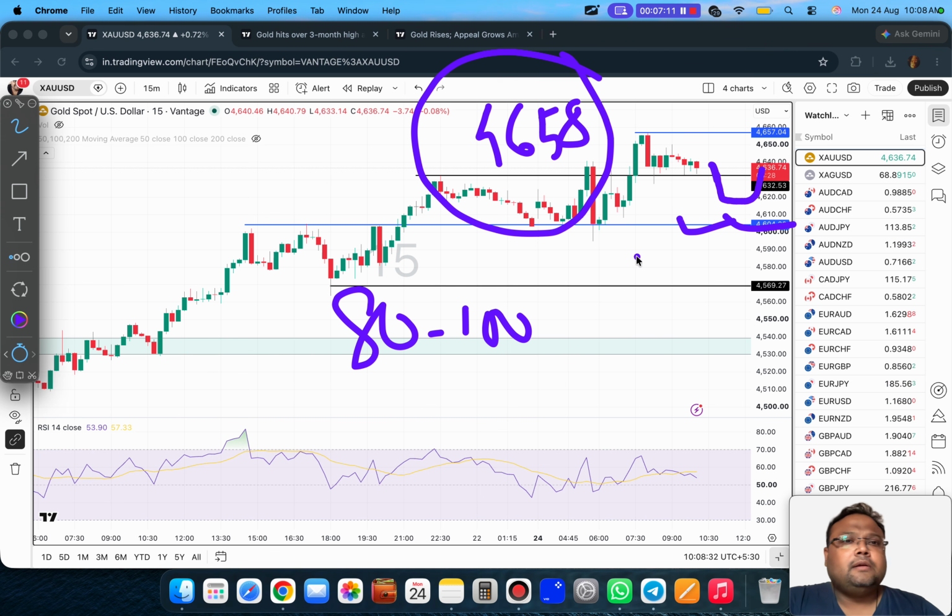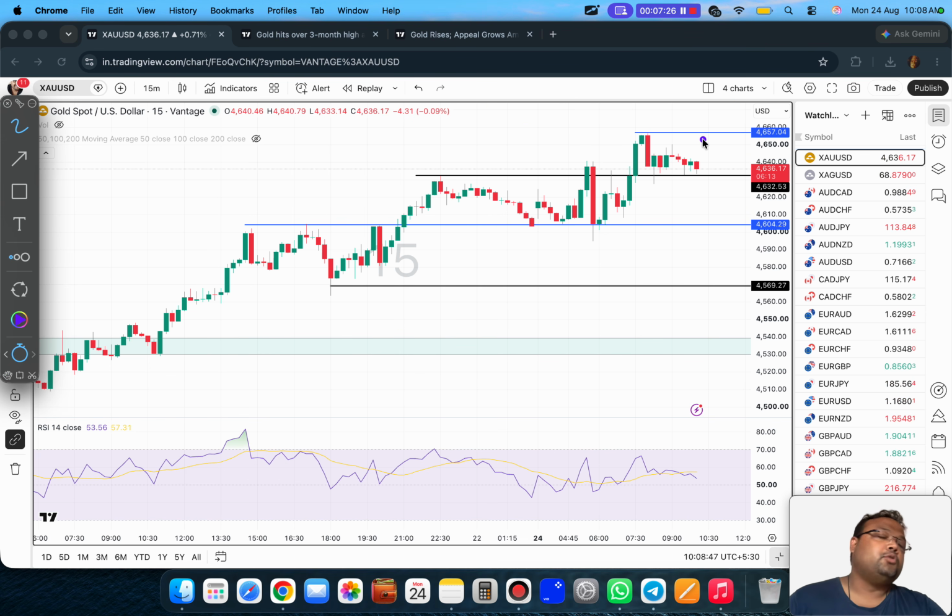But here we have a possibility of a breakout, but be careful, because gold has been going up without proper consolidation on a higher time frame. There hasn't been that much consolidation on the higher time frame, so this is a little risky. Okay, so watch out. Do not take a position and forget. That can be risky. So these are the trading opportunities on the chart of gold right now that I see.